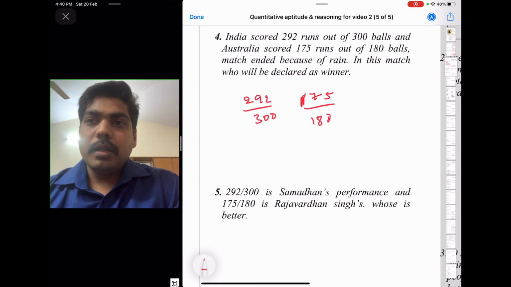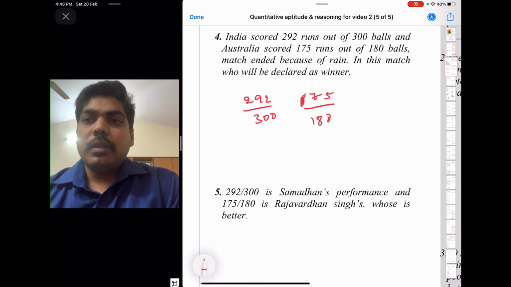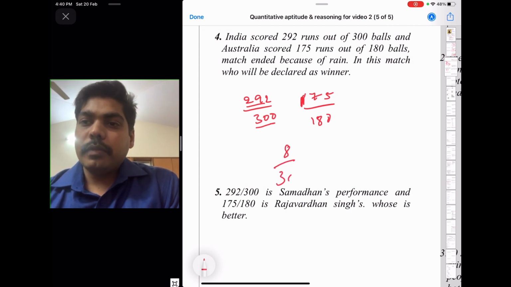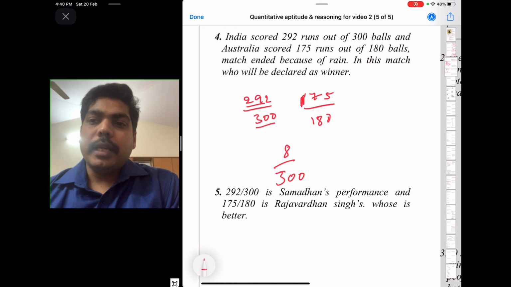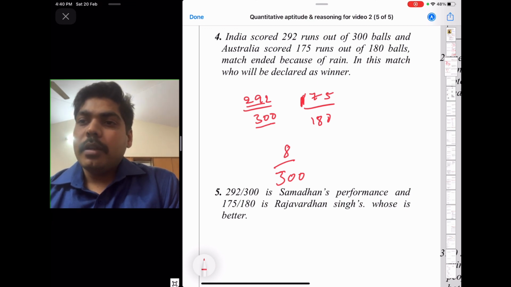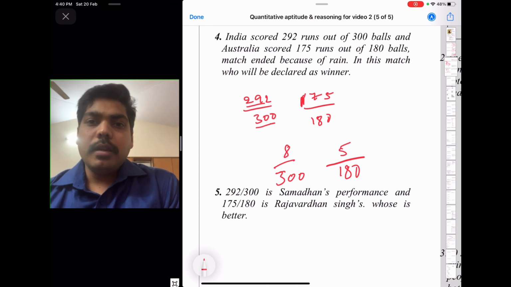when you can't compare merits, you can compare demerits. Now out of 300 they have attended 292. That means how much they did not attend? 8. So out of 300 their mistake was 8. In the same way, out of 180 they could not attend 5. Now you can cross multiply it. So 3 5s are 15, so 1500.